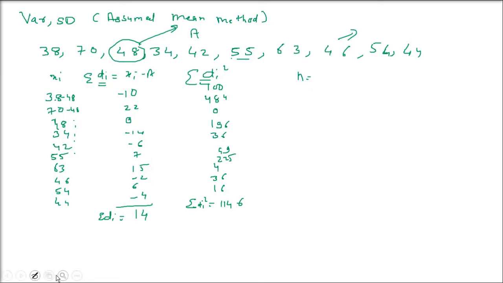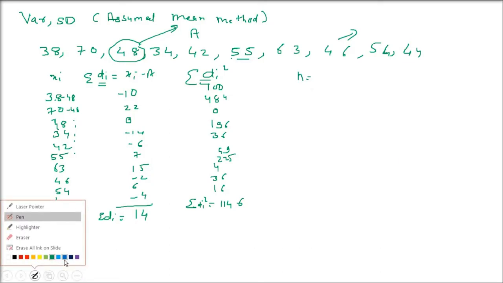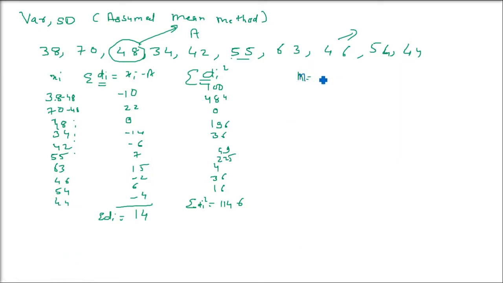How many numbers are there? What is the value of n? 10 numbers are there. So n is 10 here. Sigma d_i is 14. And sigma d_i whole square. Whenever I am saying d_i, I am talking about a subscript, okay? It's not di, it's d subscript i.